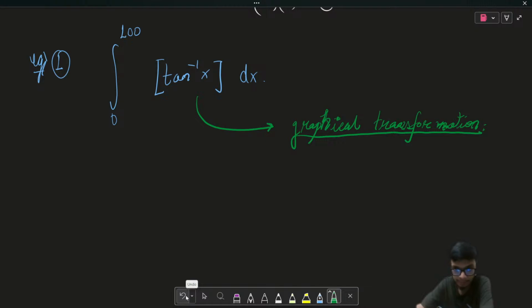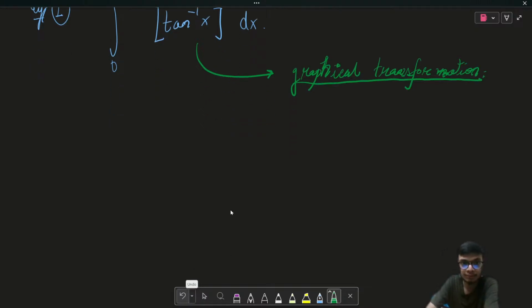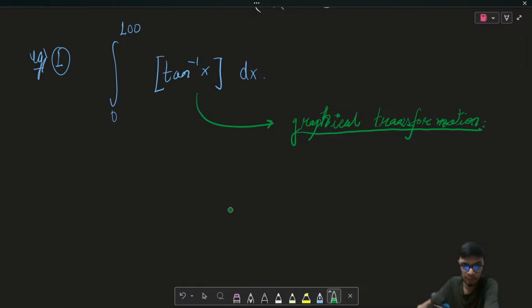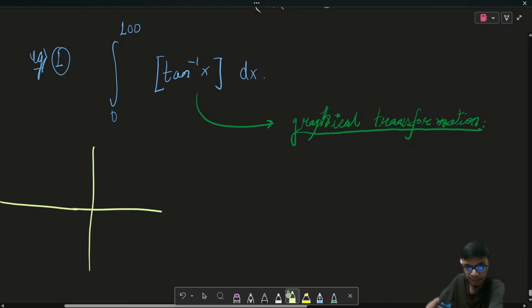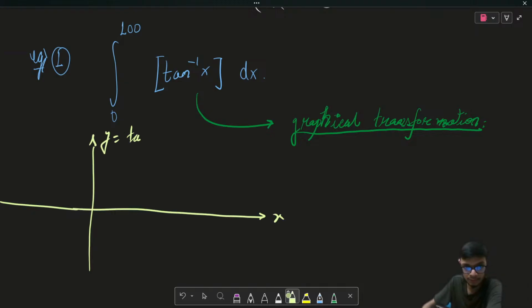That is my first step. Secondly, I need to see in which region, if I take the greatest integer of that particular function, what is my greatest integer value. From our previous knowledge of inverse trigonometric functions, if I try to plot the graph of y equals tan inverse of x, you must know that the graph looks something like this.